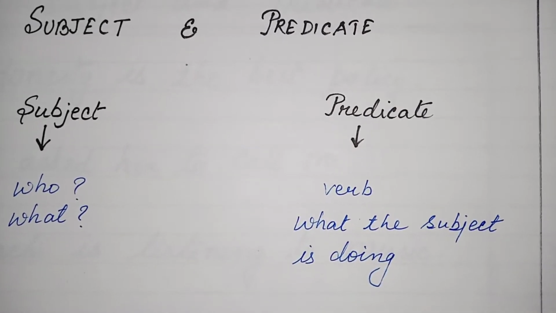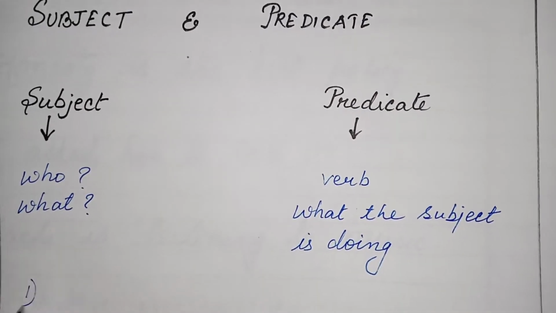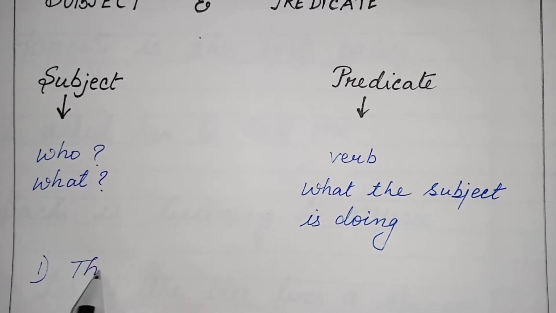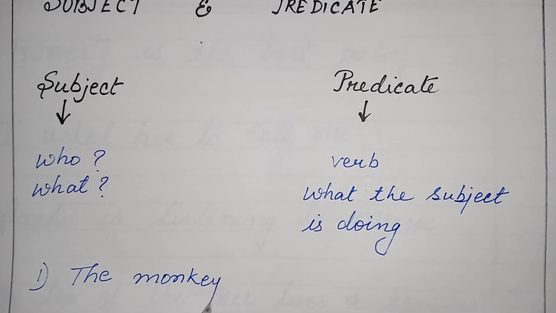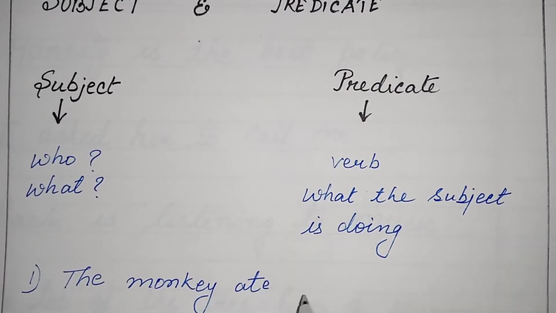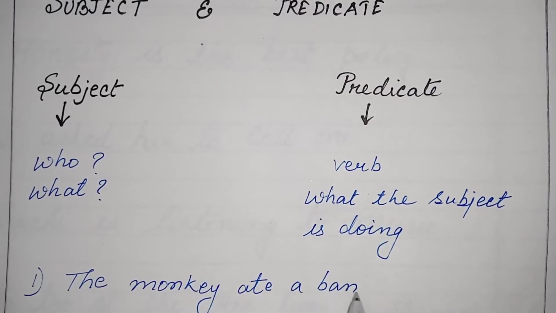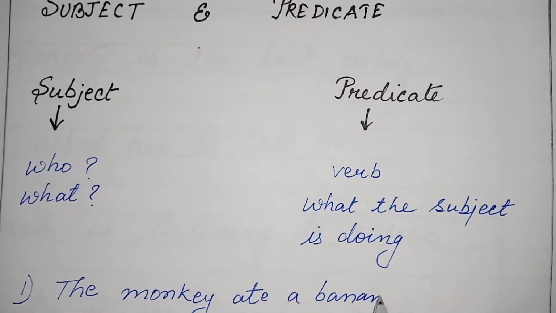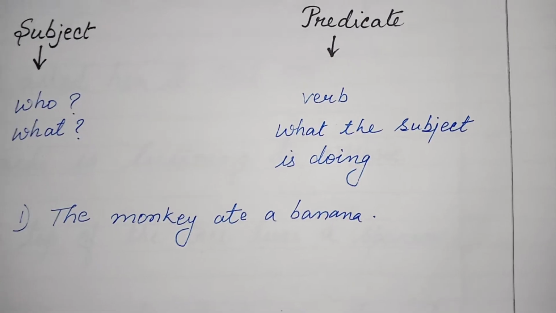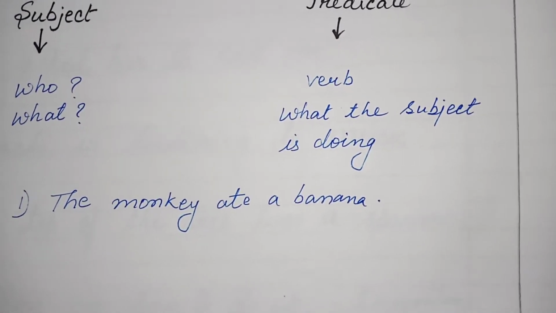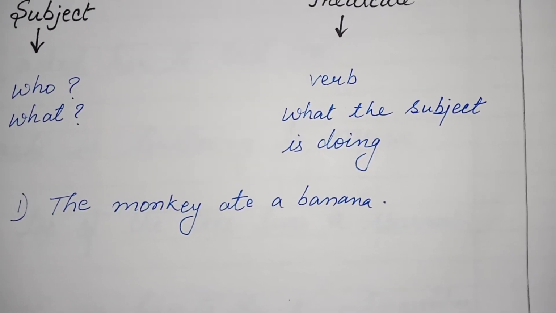Let us look into an example. Suppose, the monkey ate a banana. What we will do at first, we will have to select the verb. What is the verb in this sentence?